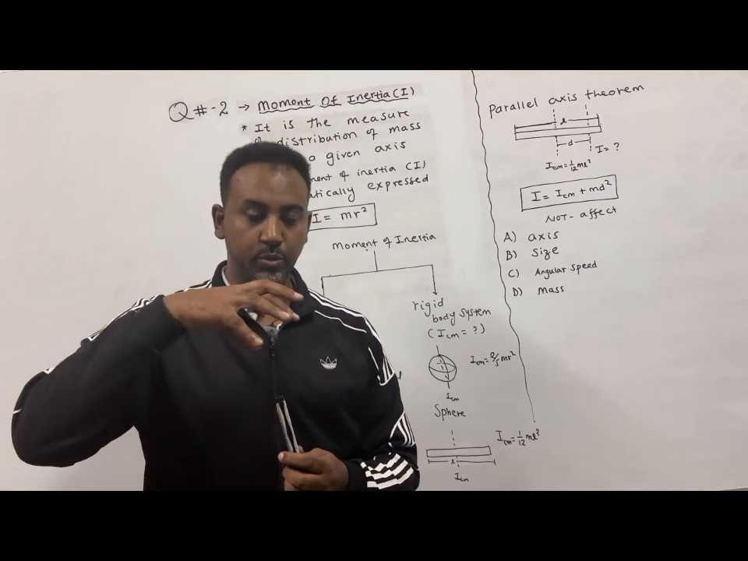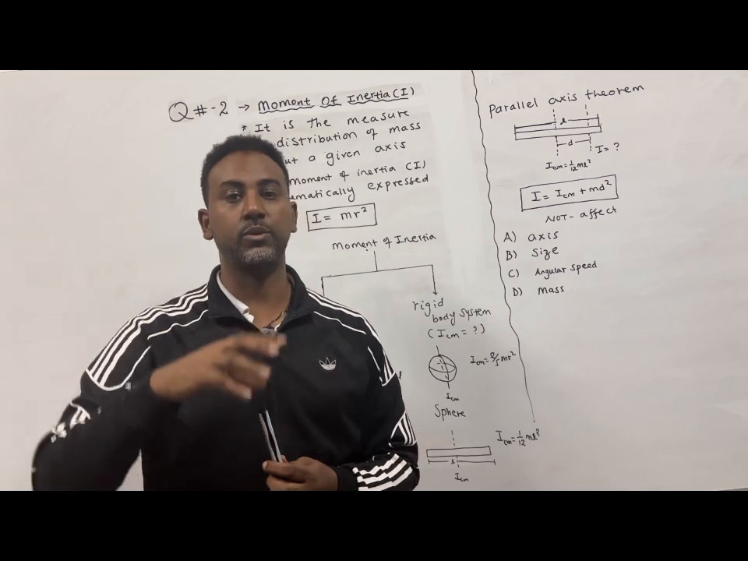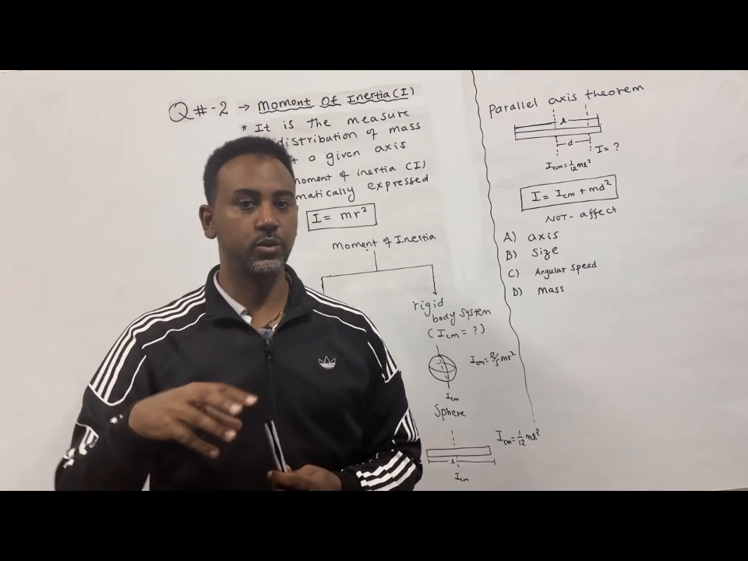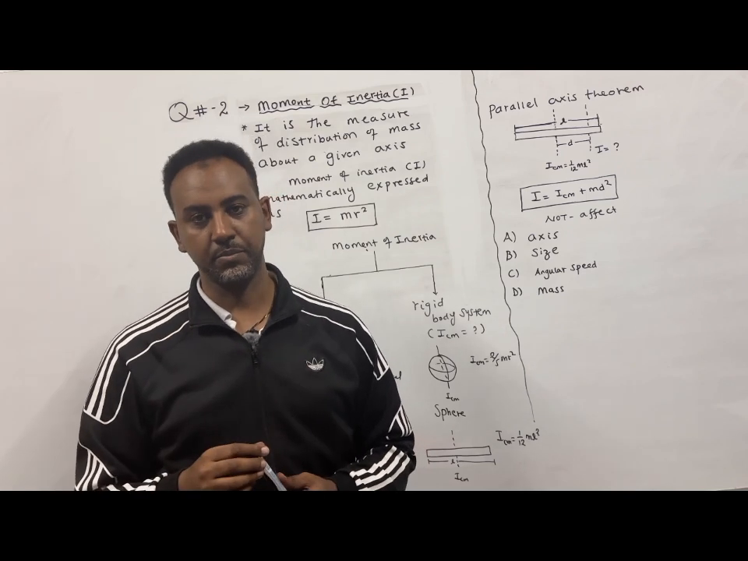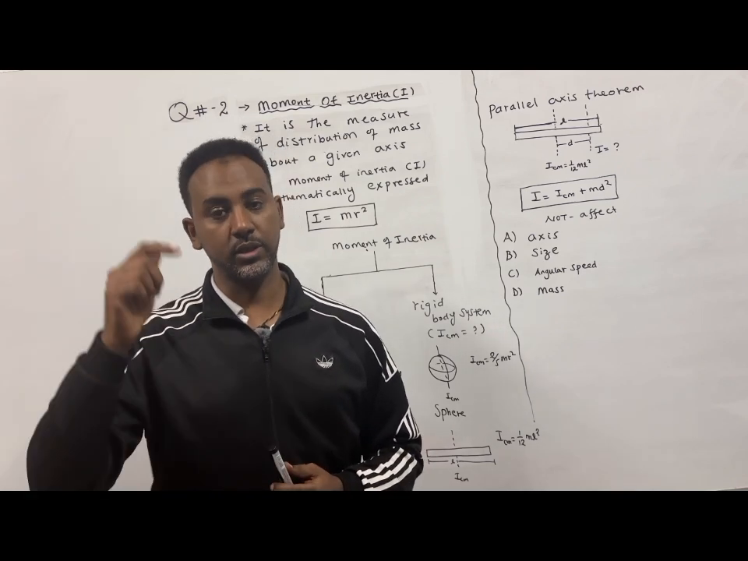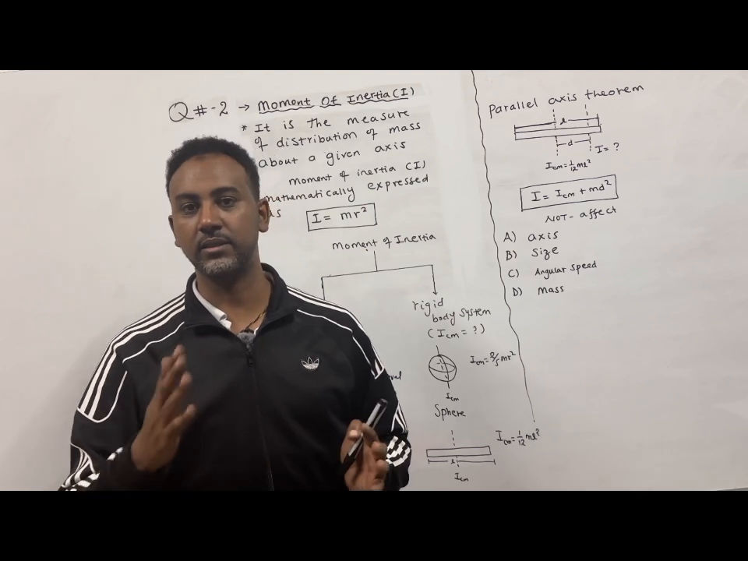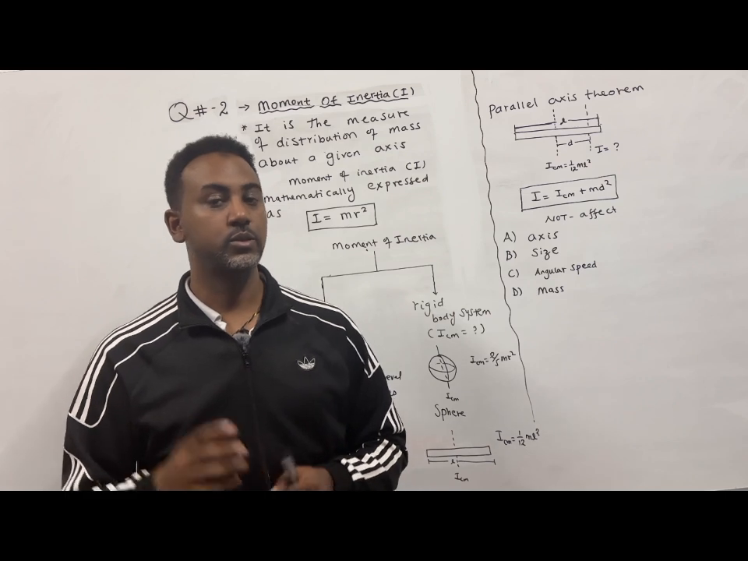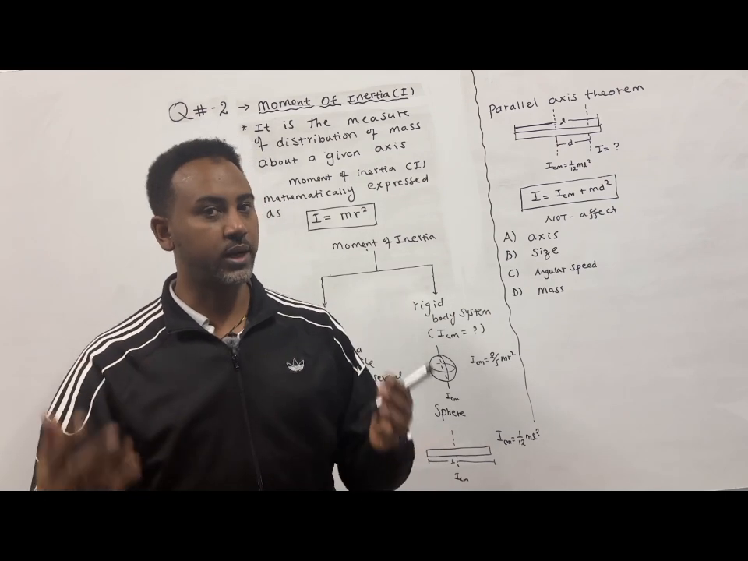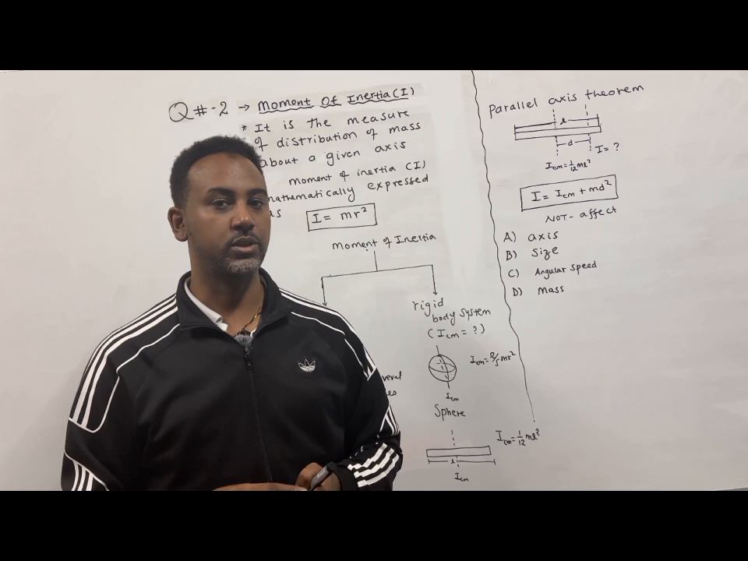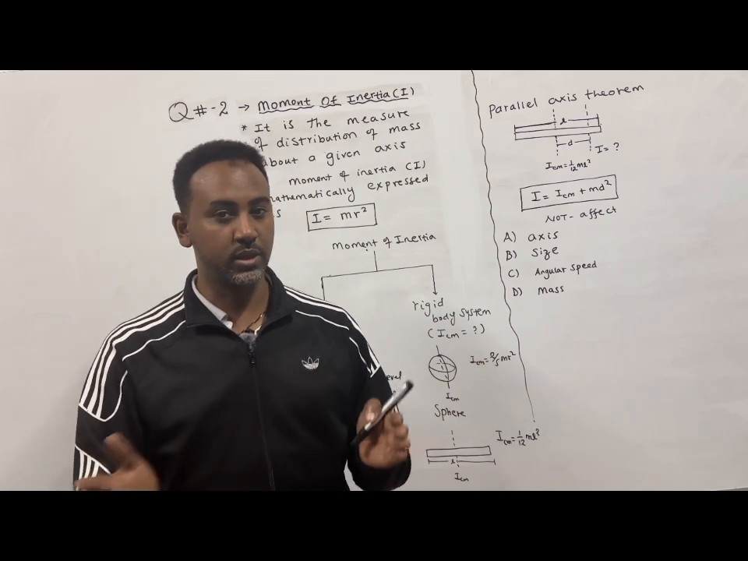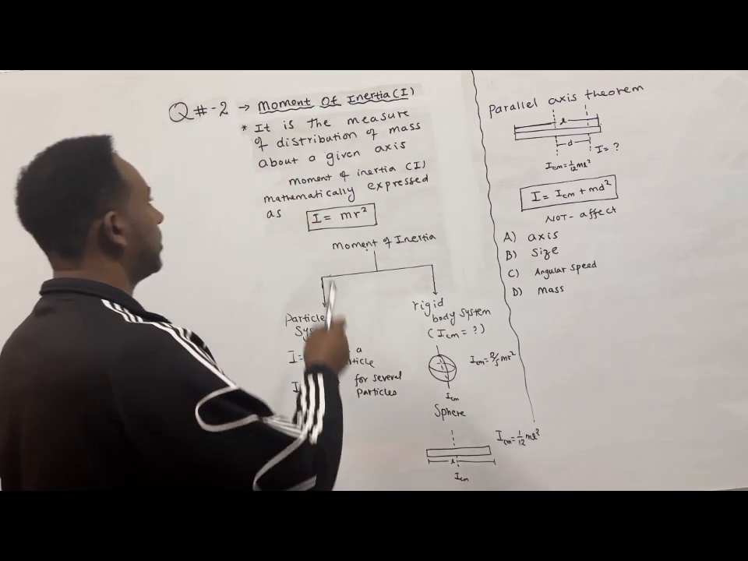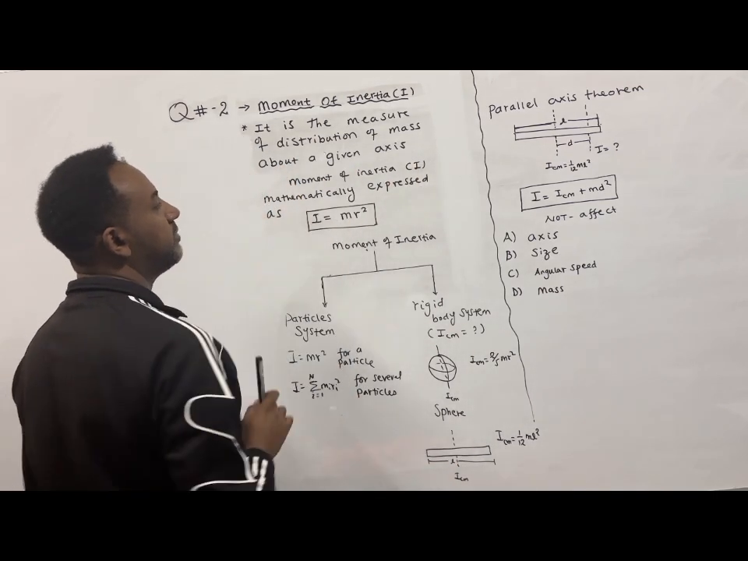You might have an axis if an object is in a state of rotation, and there will be an axis of rotation. About that axis of rotation there might be a distribution of mass. Usually the axis of rotation is through the center, but that doesn't necessarily mean always. There might be an axis of rotation at different places, so the moment of inertia also varies depending on the axis of rotation, since the mass distribution itself varies. So it is a measure of distribution of mass about a given axis.